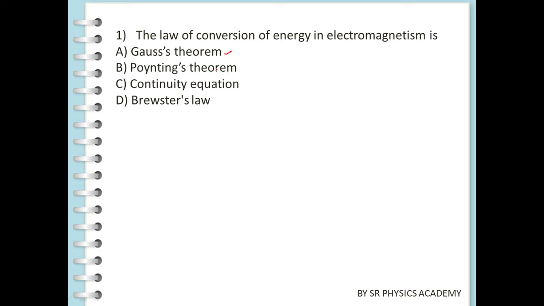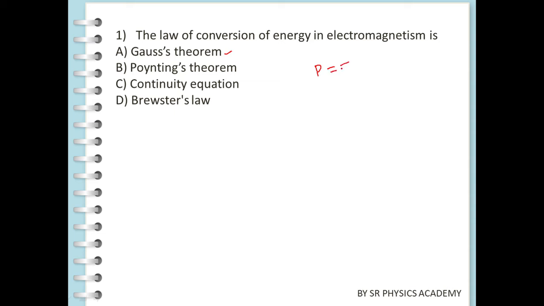This theorem states that the cross product of electric field vector E and magnetic field vector H at any point is the measure of the rate of flow of electromagnetic energy per unit area at that time. That means P equal to E into H.